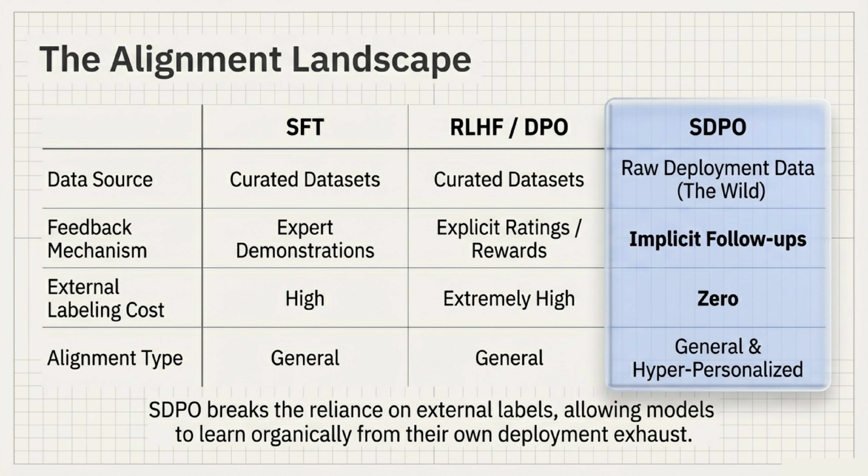Let's look at how this changes the alignment landscape. Unlike supervised fine-tuning or RLHF, which rely on curated datasets, expert demonstrations, and extremely high labeling costs, SDPO thrives on raw deployment data from the wild. It uses implicit follow-ups as a feedback mechanism, driving the external labeling cost down to zero. This enables not just general alignment, but hyper-personalized alignment, allowing models to learn organically from their own deployment exhaust.